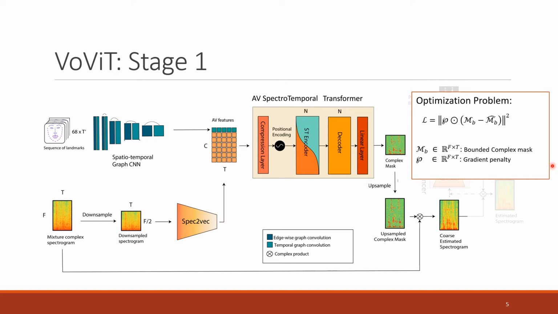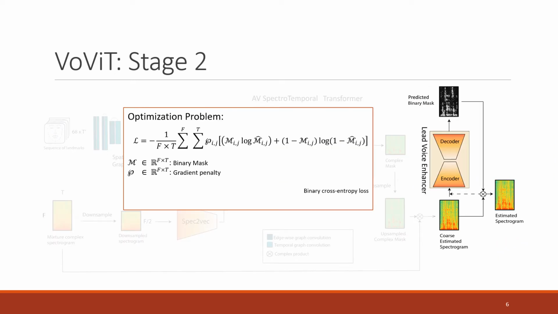At this point, we have a very good estimation of the isolated voice. However, we can still hear attenuated interferences. In the second stage, we use an audio-only network that learns to enhance the lead voice. This is, suppressing the remaining interferences. This is just a small encoder-decoder trained to predict binary masks.